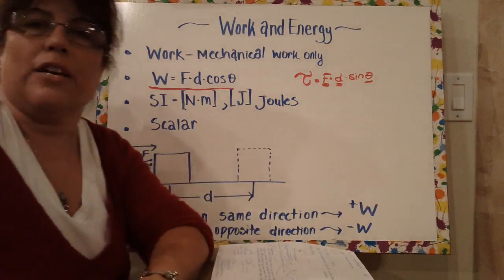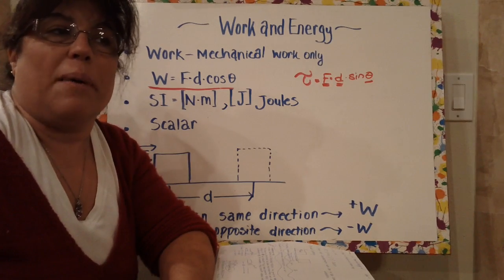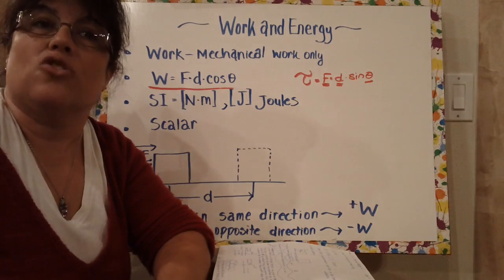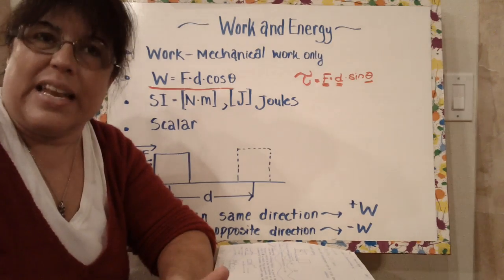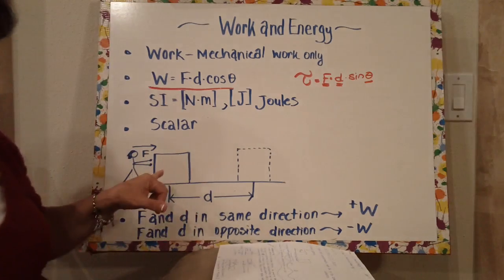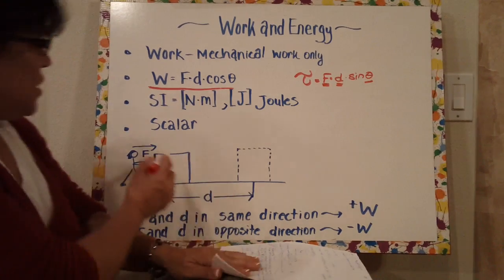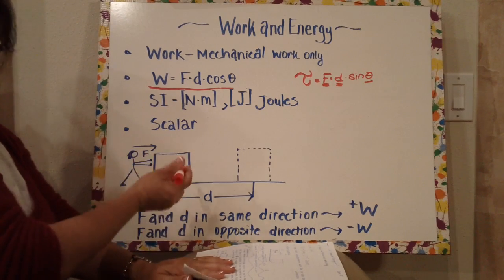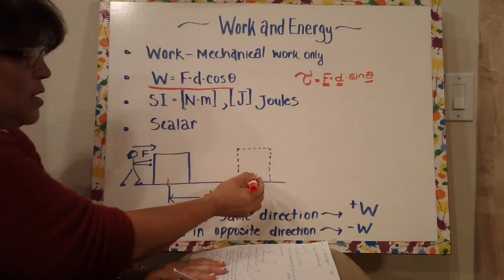There is no direction, so we think, well, is it positive or negative? We're going to talk about what happens when work is positive and when work is negative. It doesn't mean direction anymore; it means that it has a negative value. So how do we know when it's positive and negative? Here, this person is pushing a box or an object with a force F, and you're going to move it from this position to this position.